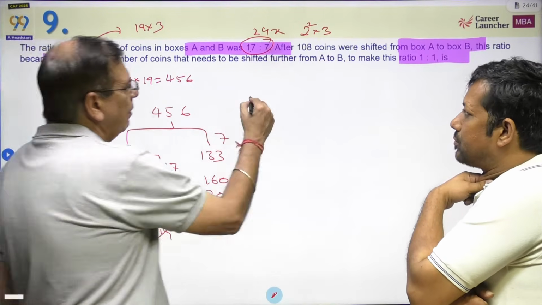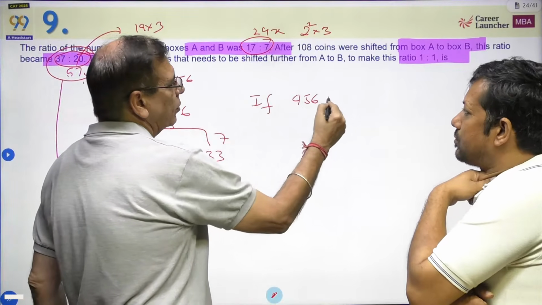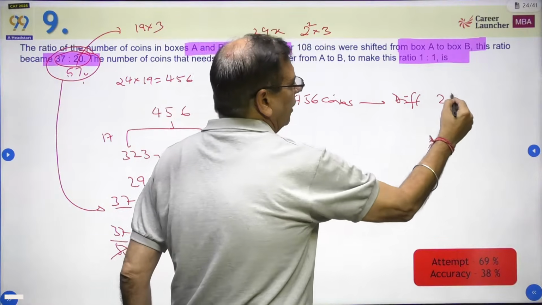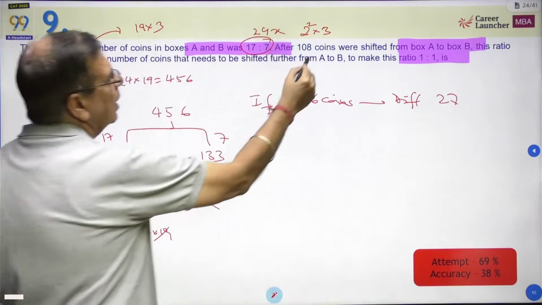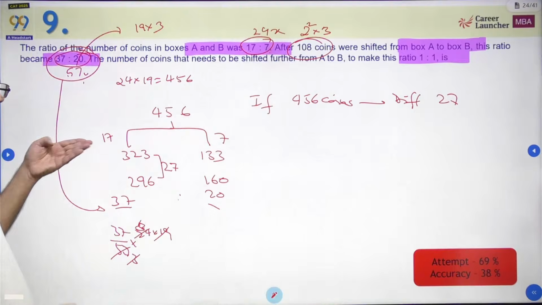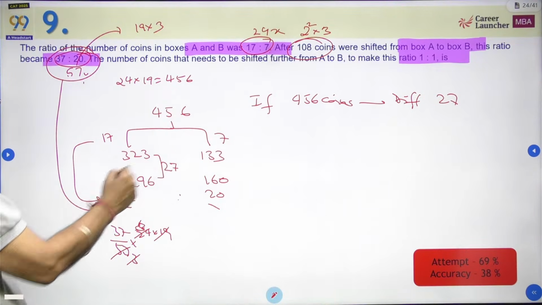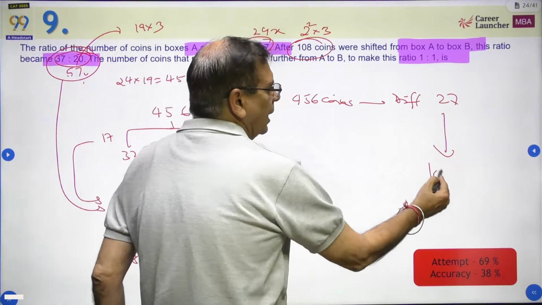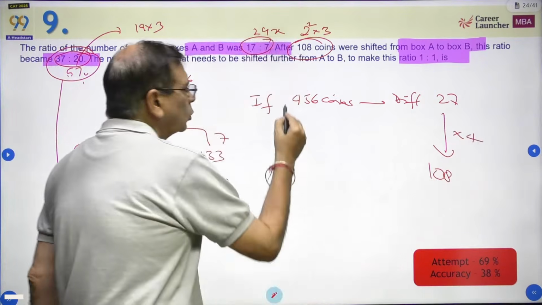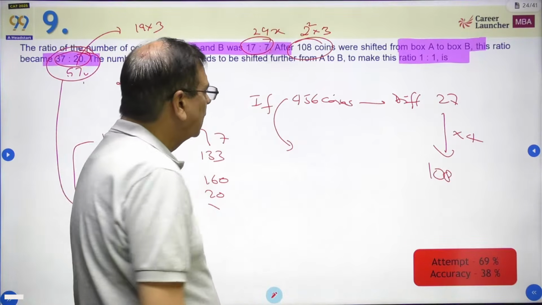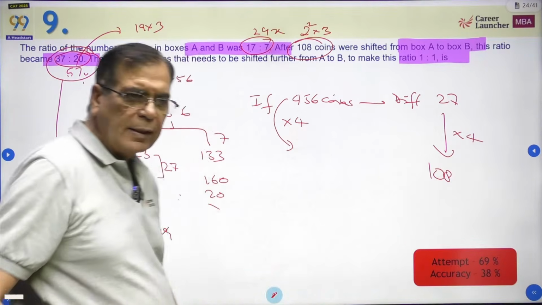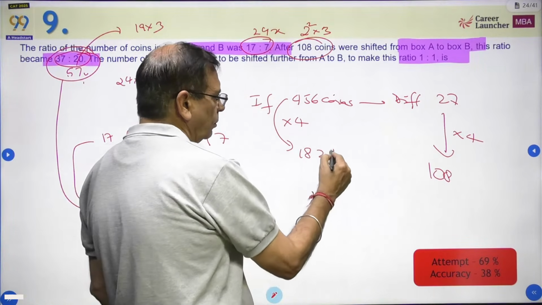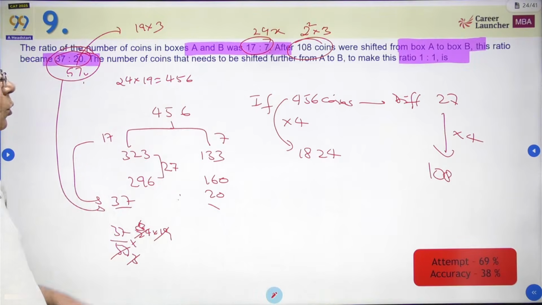So if we had 456 coins, then the difference was 27. But as per the question, what should the difference be? 108. When 108 coins are shifted, the ratio changes from 17 is to 7 to 37 is to 20. So the difference has to be 108, which is 27 into 4. So the total number of coins also should be 456 into 4, which is 1824. So there should be a total of 1824 coins. This is what we have found.